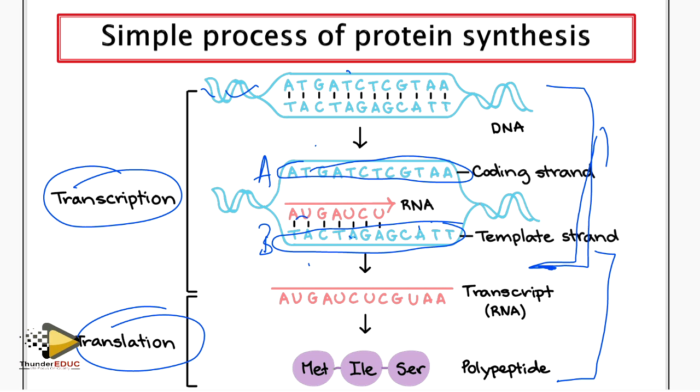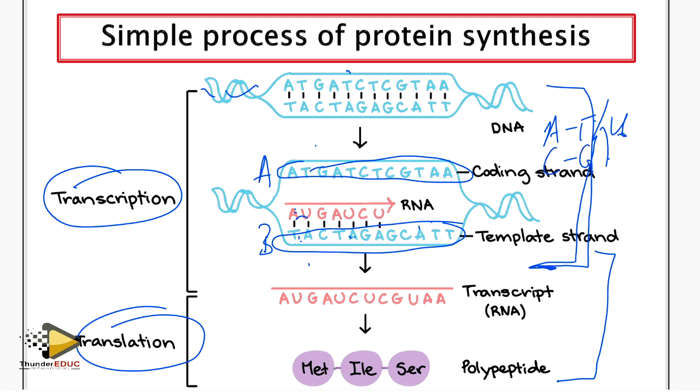Remember, template means a mirror. So when you have a template, you form an image of it, not exactly the same, but an image. We say that these bases are complementary, meaning that if one is left, one is right. That's why A goes with T or U, and C goes with G.